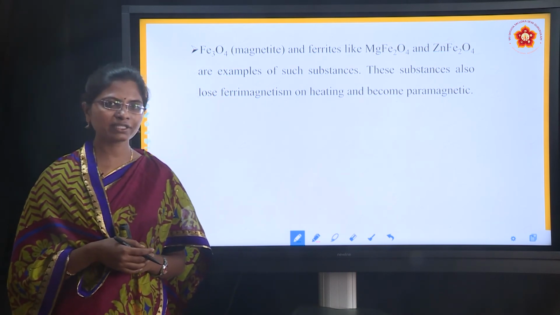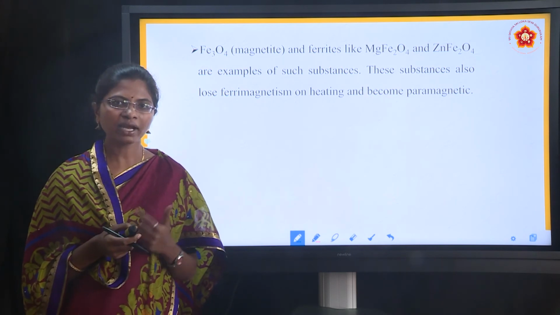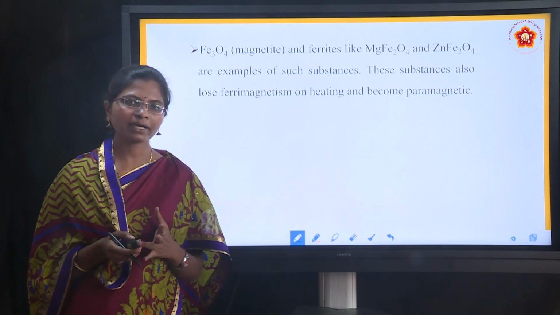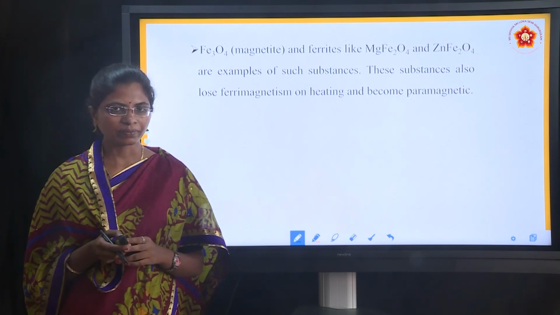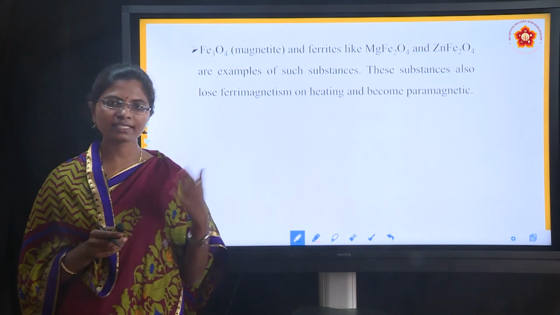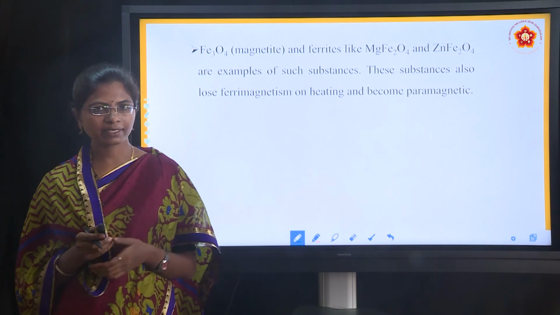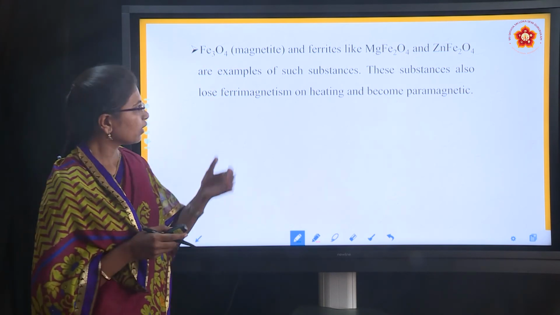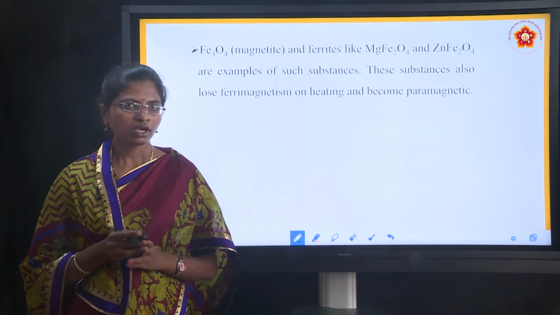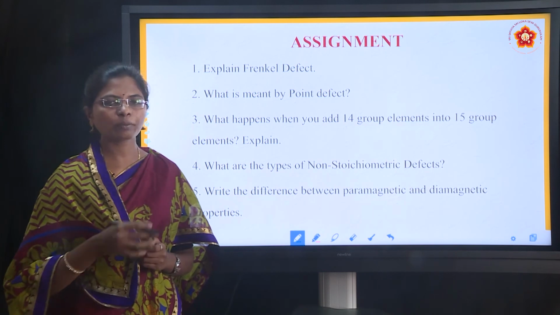How many categories are there? There are 5 categories: paramagnetism, diamagnetism, ferromagnetism, antiferromagnetism, and ferrimagnetism. It is very important for the examination; they may ask for 2 marks what is diamagnetism, what is antiferromagnetism and so on. It is very simple and understandable. This is all about the magnetic properties of the substance.